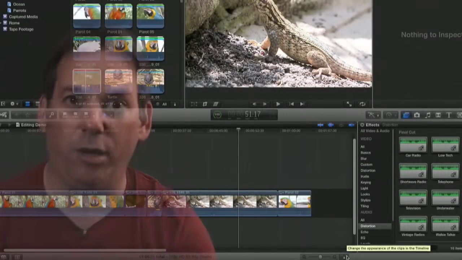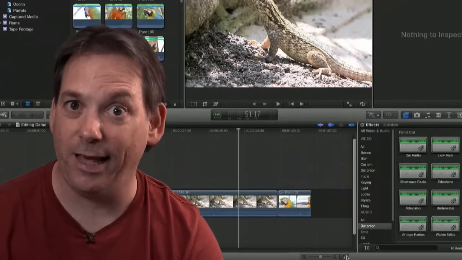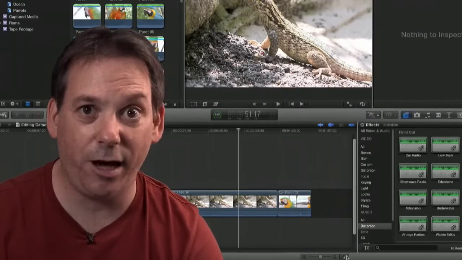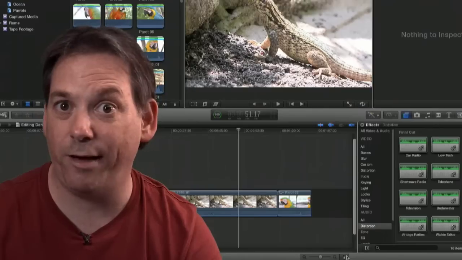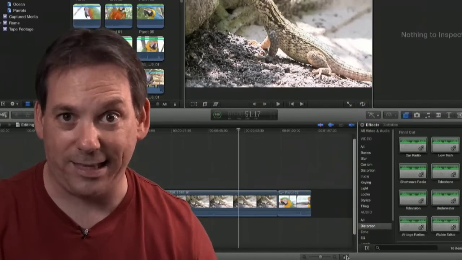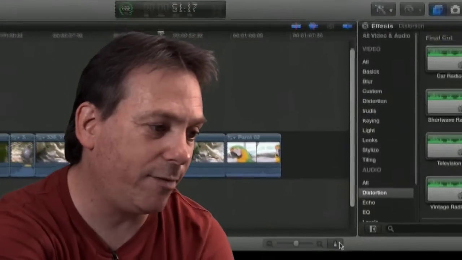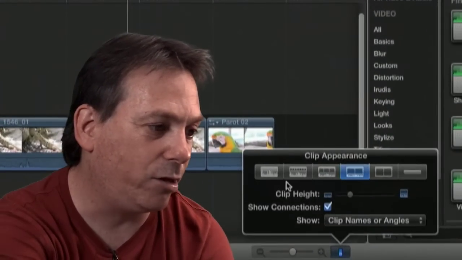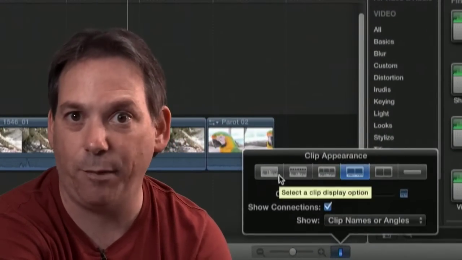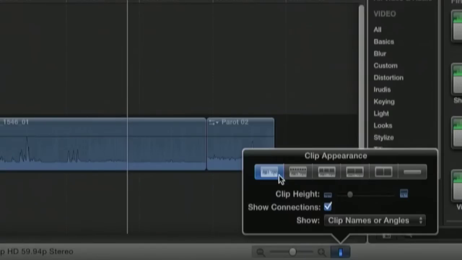Now essentially, all your edit is a bunch of clips edited together in the timeline. Some of these clips will have audio and video, some will have audio only, and some will have video only. We still need to discuss how you actually define what gets edited into the timeline. But before we do that, just have a look at this control down here. You've got different ways of affecting the appearance of clips in the timeline. You can show audio only.